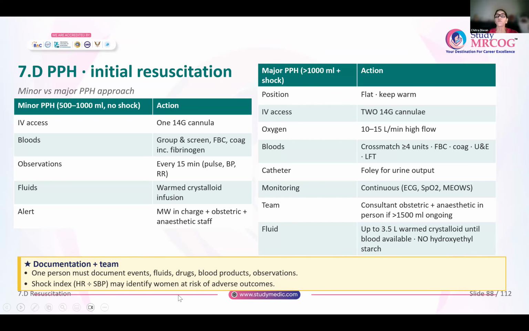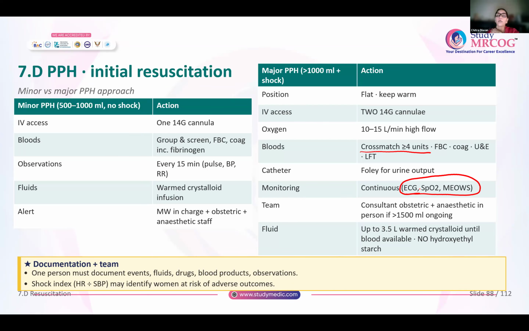Blood, immediately 4 units of blood has to be cross-matched. You will send blood for FBC, coagulation profile, urea and electrolytes, and for liver function. A catheter has to be put to monitor the urine output and to make sure that the uterus retracts. Continuously monitor her ECG, SpO2 and put her on the MEOWS chart.